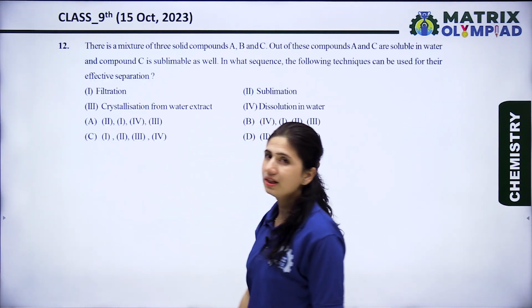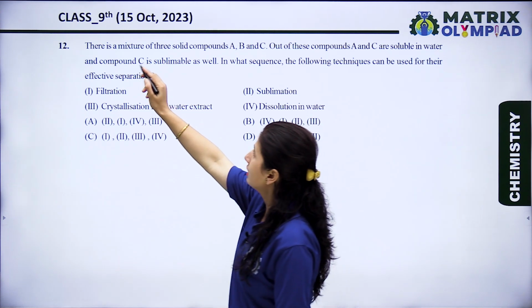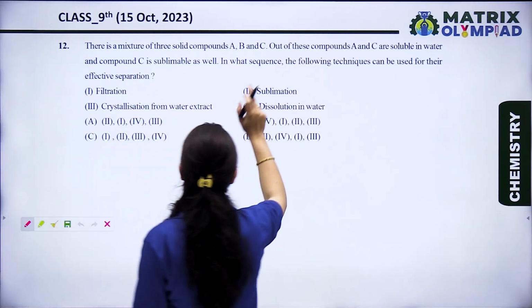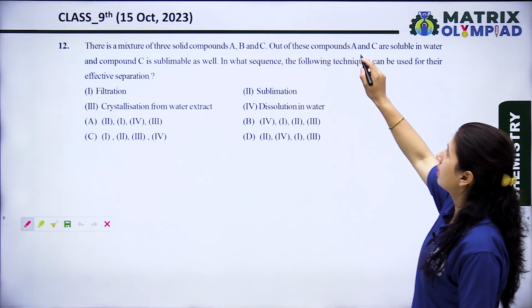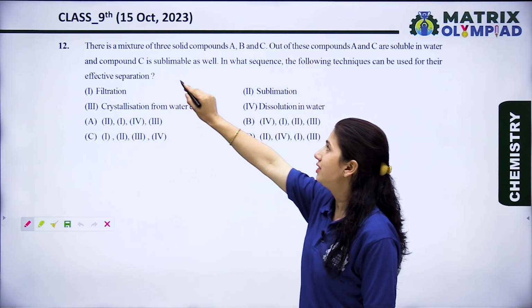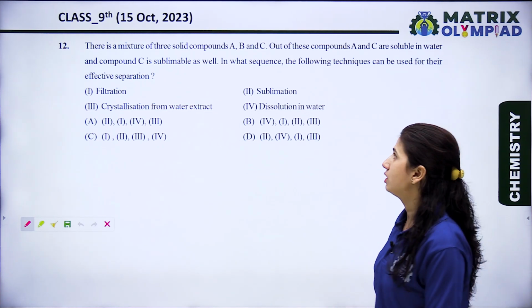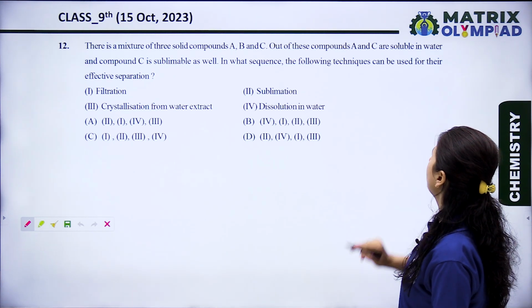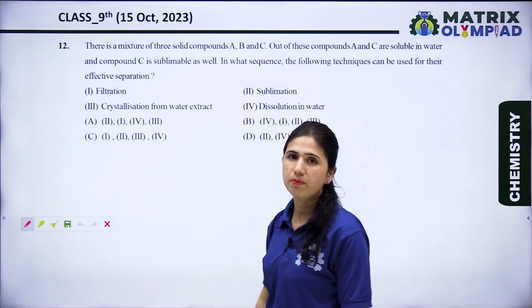Now let's see the next question. There is a mixture of 3 solid compounds A, B and C. Out of these components, A and C are soluble in water and C is sublimable as well. In what sequence can the following techniques be used for their effective separation?